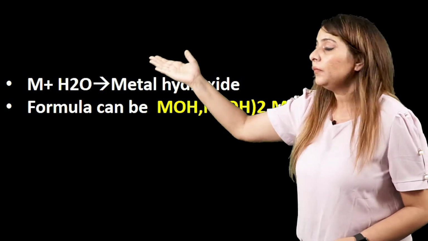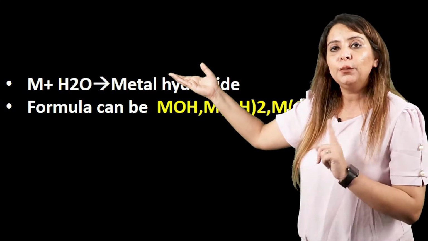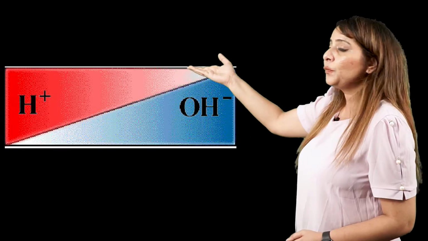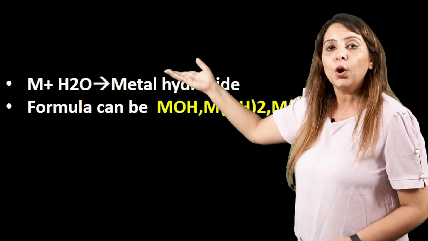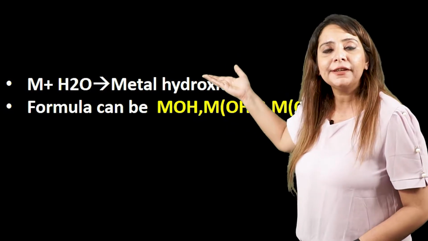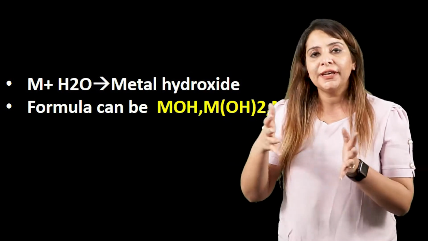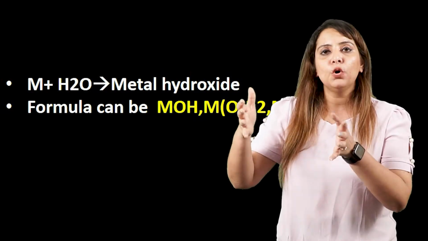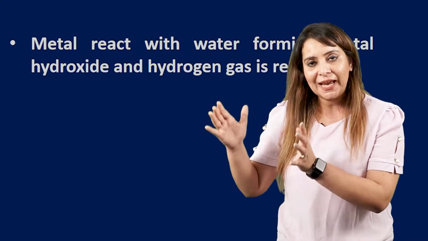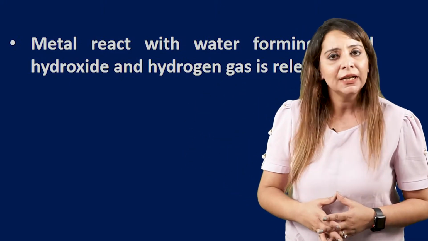So in a general manner, if we talk about metals, let's say I have metal M plus water, that means I am reacting metal with water. Then the metal will react with the hydroxide part, that is OH negative, and form its respective hydroxide. The formula of the metal hydroxide can be MOH, M(OH)2, or M(OH)3, depending upon the valency of the metal, whether it is +1, +2 or +3. So metals react with water, form respective hydroxides, and along with that we get hydrogen gas.